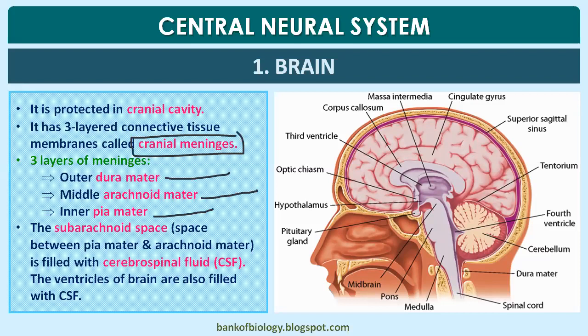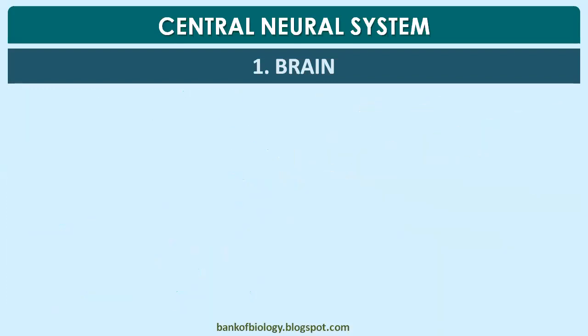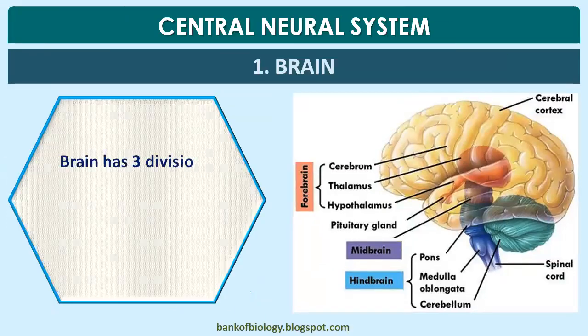The space between the pia mater and arachnoid mater is called the subarachnoid space, which is filled with cerebrospinal fluid. The ventricles of the brain are also filled with cerebrospinal fluid, which we discussed earlier.